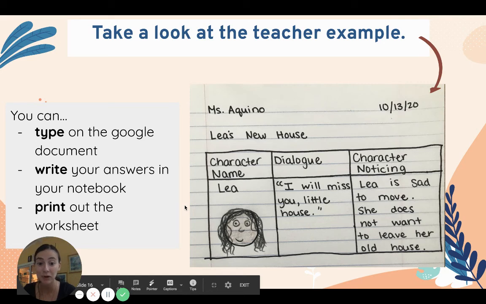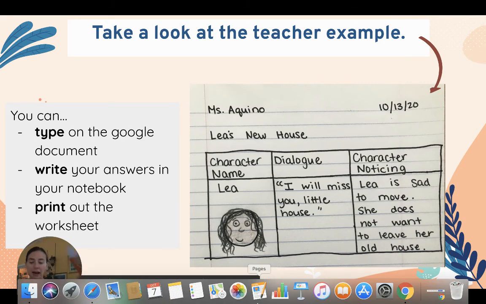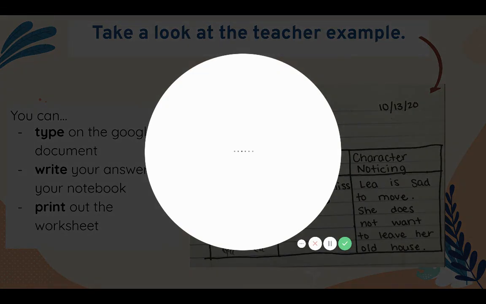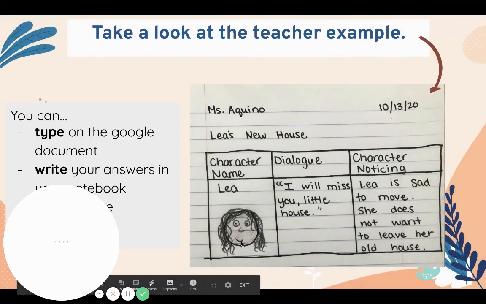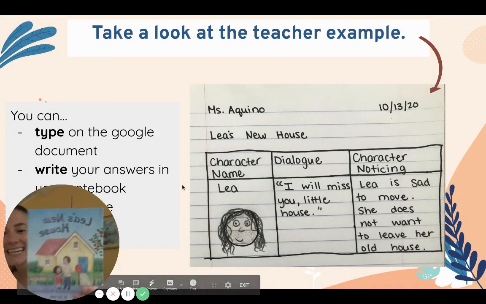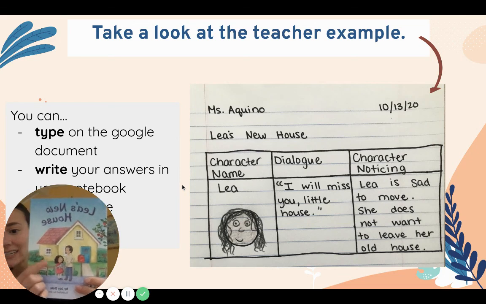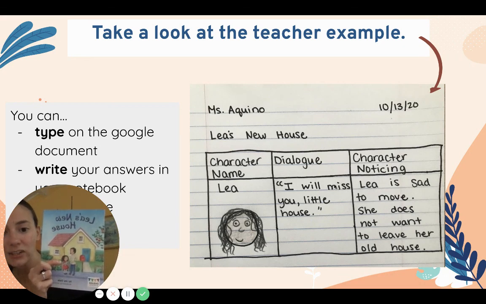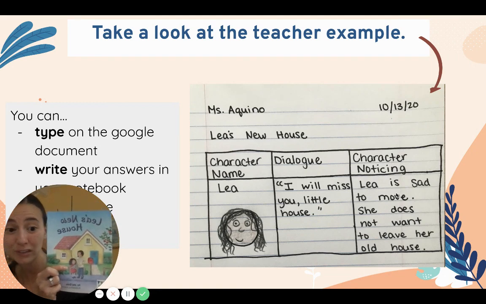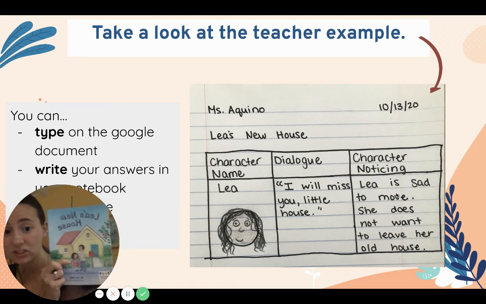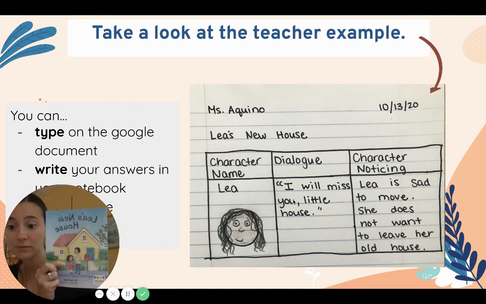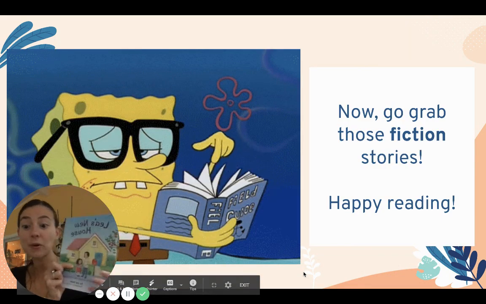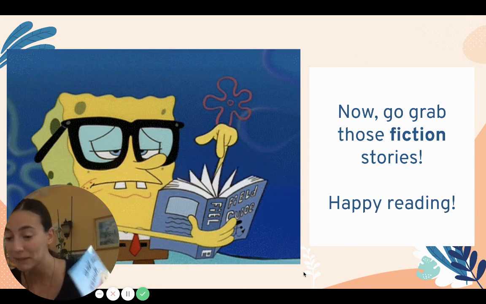And here's my example. So I did the story Leah's New House. Let me make this a little bigger. I did the story Leah's New House right here. And Leah said, "I will miss you, little house." She was talking to her old house. So I noticed from this, "I will miss you, little house," that Leah is sad to move. She does not want to leave her old house. She says, "I will miss you." Okay? Now, go grab those fiction stories, friends, and happy reading.